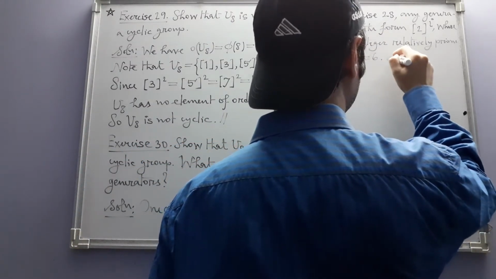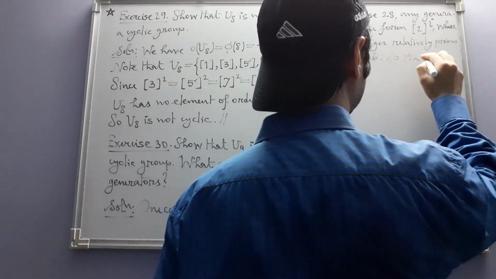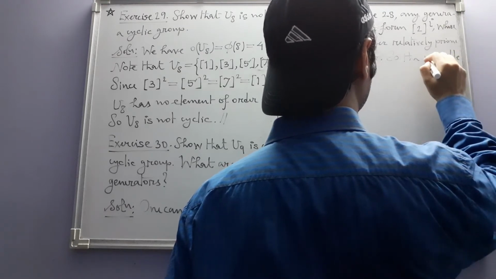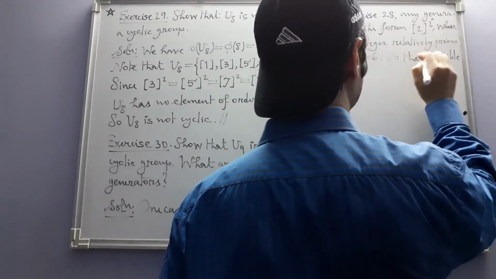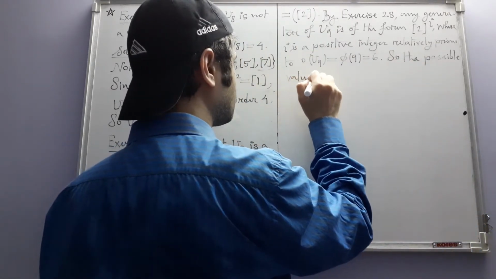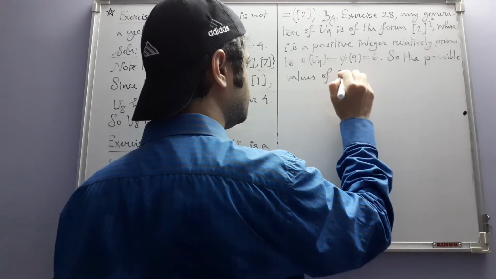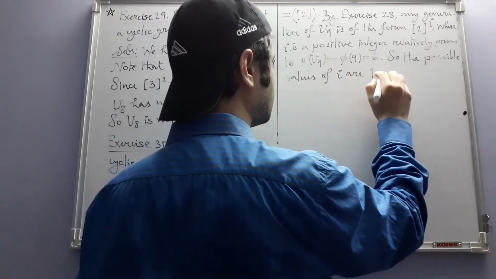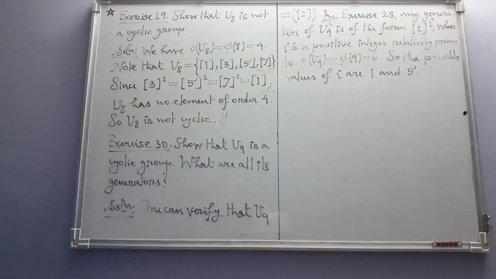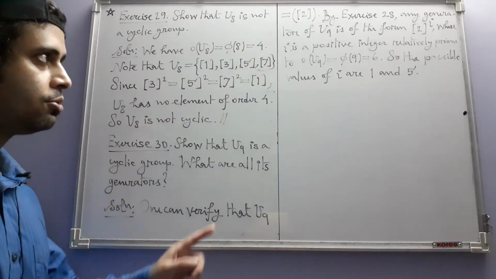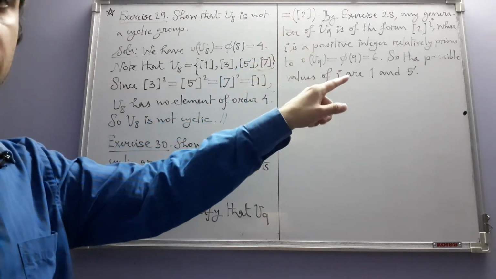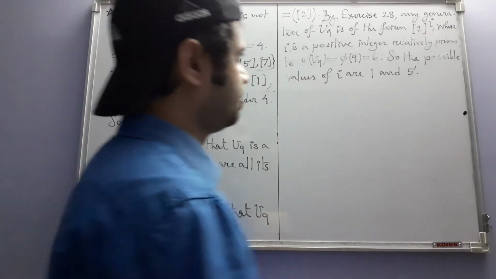So the possible values of i are 1 and 5. If we choose i equal to 1, we get this generator itself, but if we choose i equal to 5, we get another generator. Hence